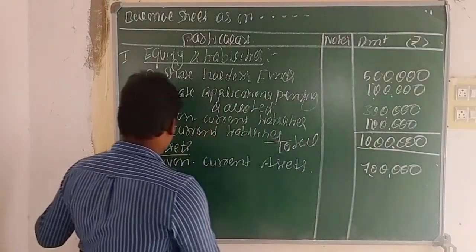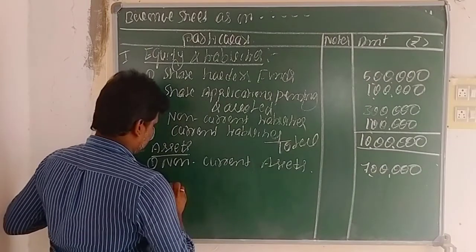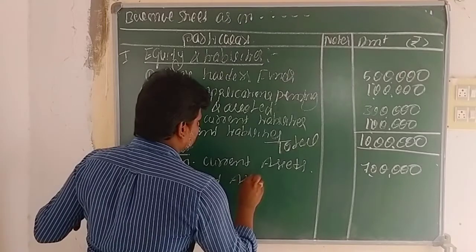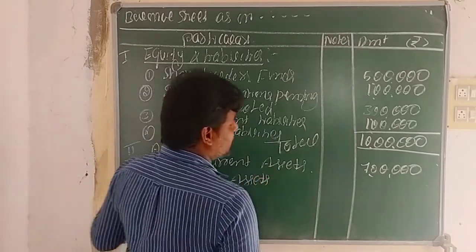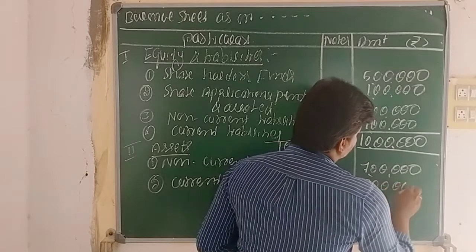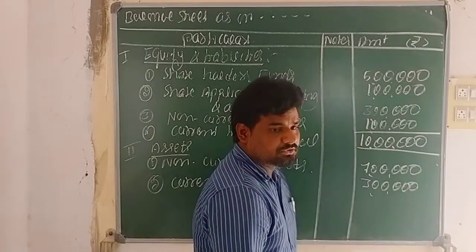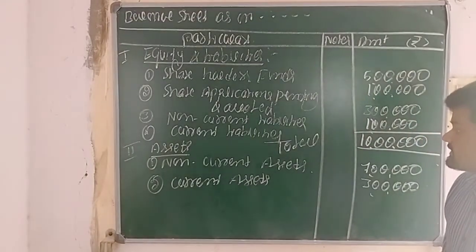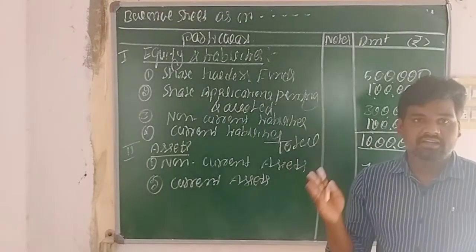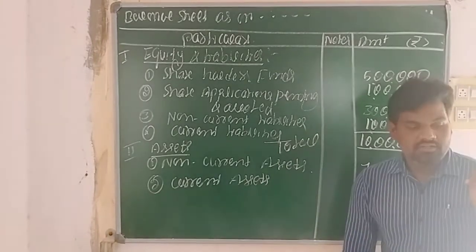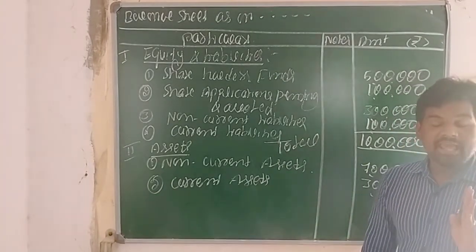The second one, current assets, are 3 lakhs. Under non-current assets, we need to record fixed assets. Among fixed assets there are two types: tangible assets and intangible assets.